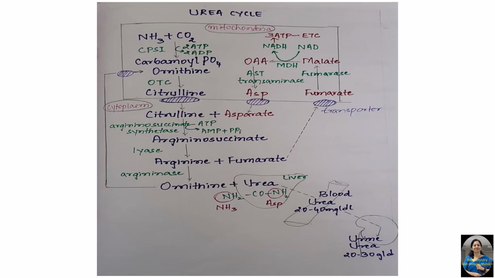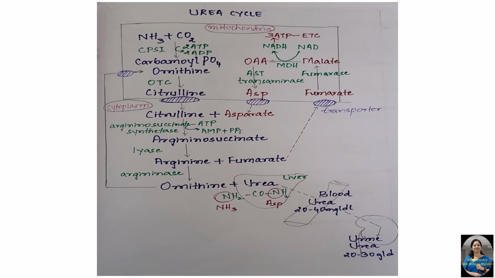Now this is urea cycle. It is called a bicycle because part of the cycle is operating in mitochondria and part of the urea cycle is operating in cytoplasm. The first step in urea cycle is condensation of ammonia with carbon dioxide to form carbamyl phosphate. This is catalyzed by enzyme carbamyl phosphate synthetase 1, and this is the rate limiting step of urea cycle.